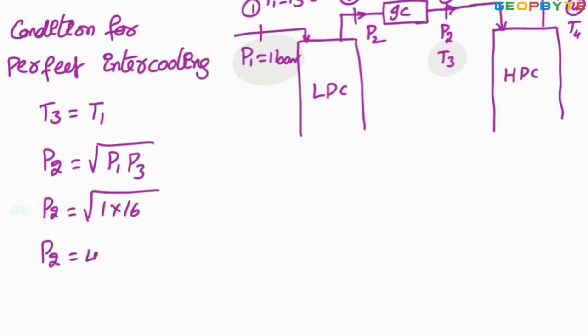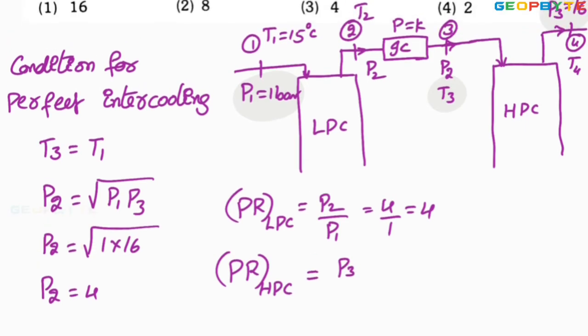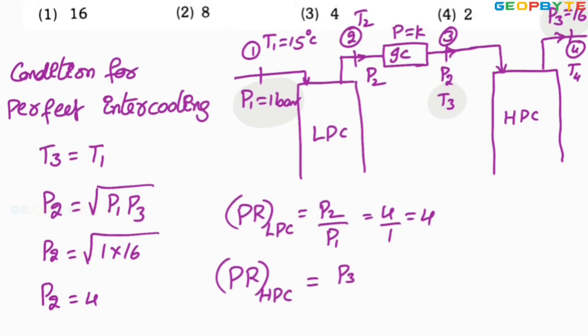P2 equals 4 bar. Therefore, pressure ratio for the low pressure compressor equals P2 by P1, which is 4 by 1, equal to 4. Similarly, pressure ratio for the HP compressor equals P3 by P2.